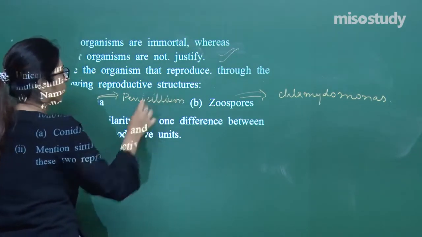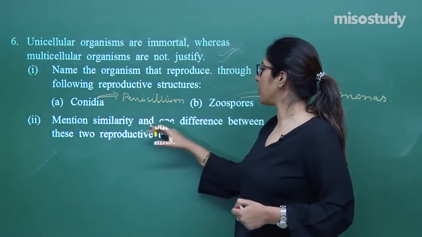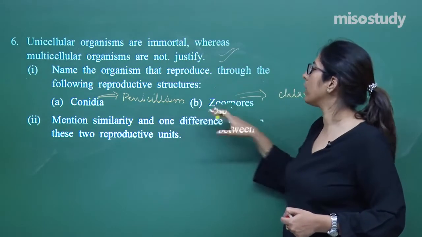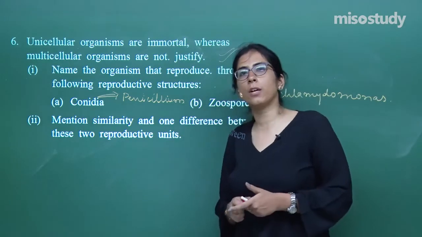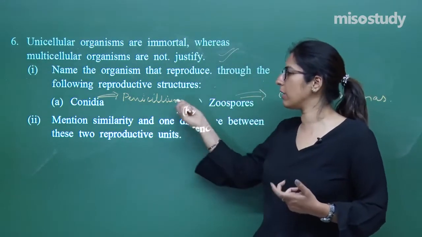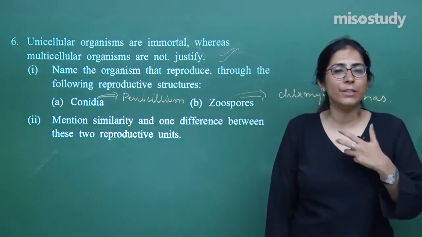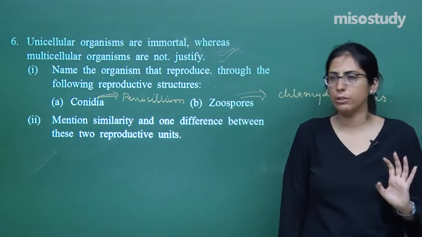Now, mention a similarity and one difference between the two reproductive units, conidia and zoospore. If you look at conidia, these are rounded structures which originate from a parent Penicillium, and they act as a seed. They are dispersed through the medium, can move to another place and form a new colony there.